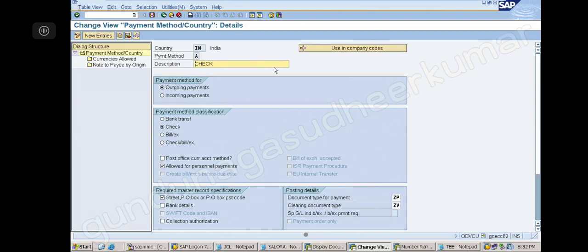If a company has different company codes in the same country, what will you do, sir? Country level. I told you, in this example also it is there.